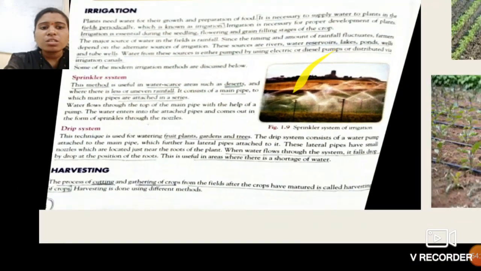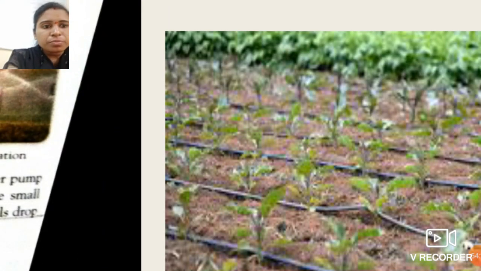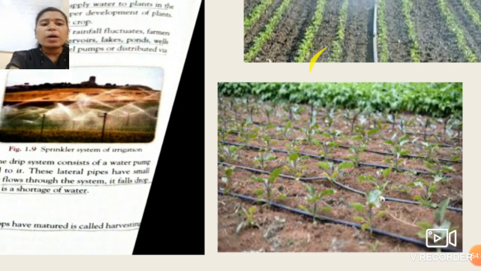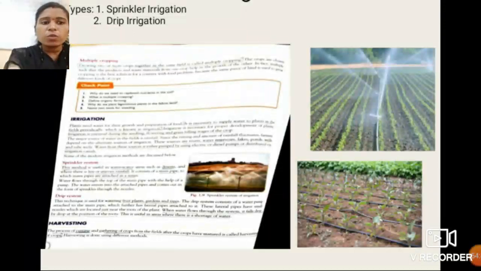Okay students, so see this figure. These are the pipes, and at the root of each plant there are nozzles on the pipe, so that drop by drop water is provided to these plants. Okay students, so this is about how we can provide water to any kind of crop, or if a large area is there, how we can provide water to each and every plant.